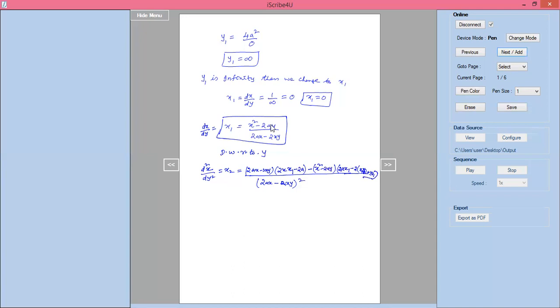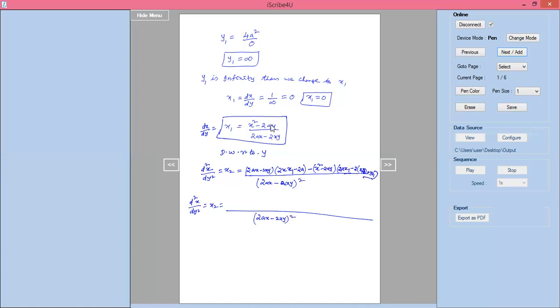So again I'll write here d square x by dy square equal to x2, equal to, the denominator term should be 2ax minus 2xy whole square.